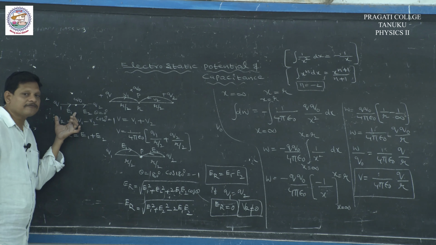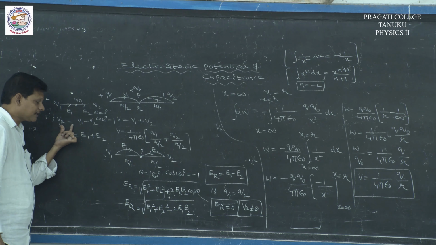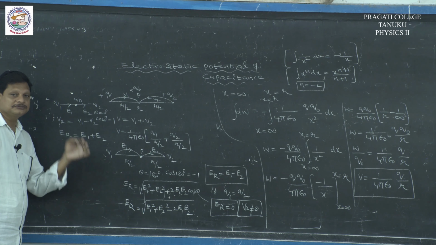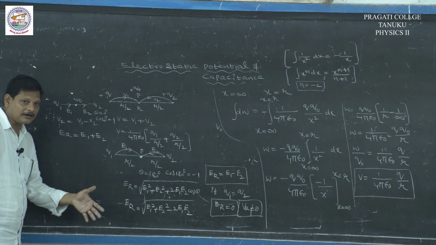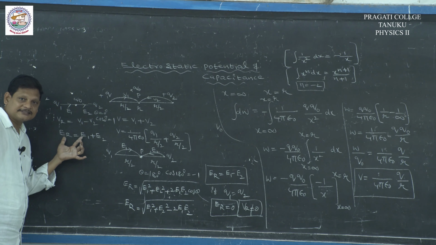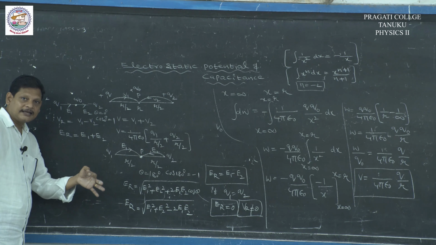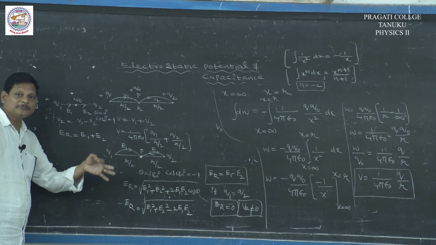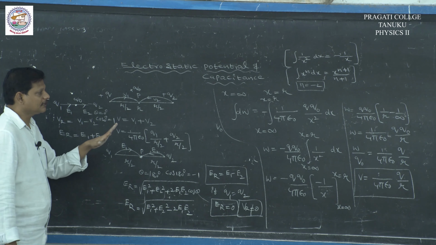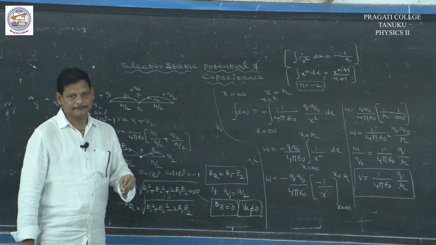At the midpoint of the line joining two unlike charges, electric potential is 0, electric field intensity is not equal to 0, because potential is a scalar and electric field intensity is a vector. The resultant potential at any point is the algebraic sum of the individual potentials. So, this is the concept about electrostatic potential.